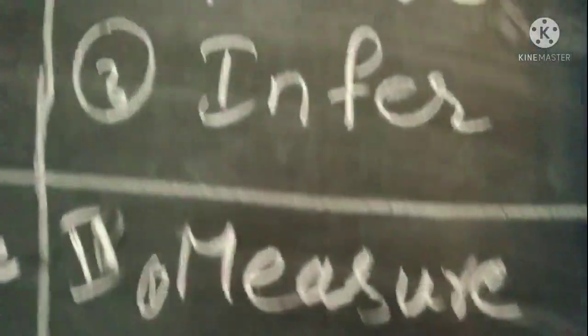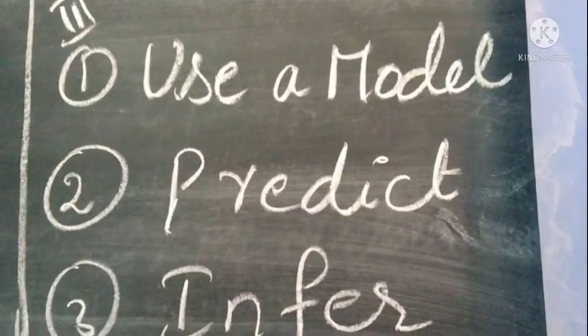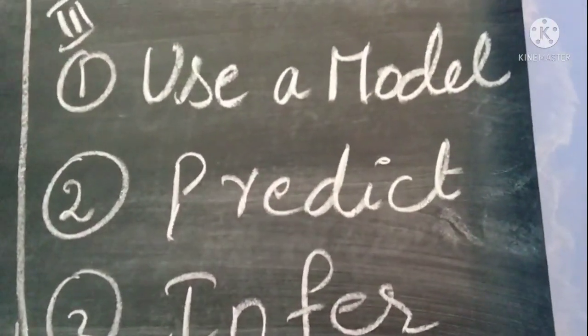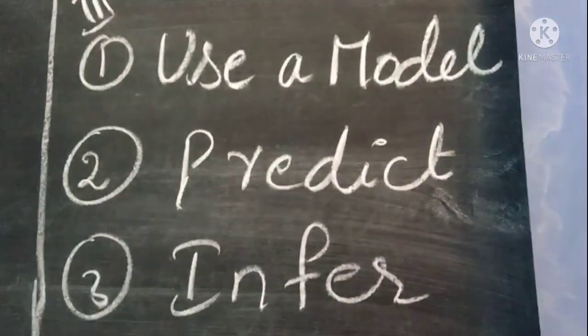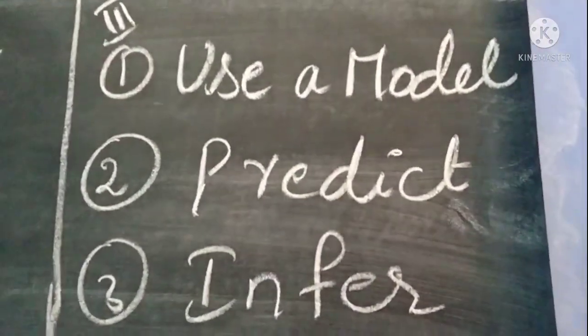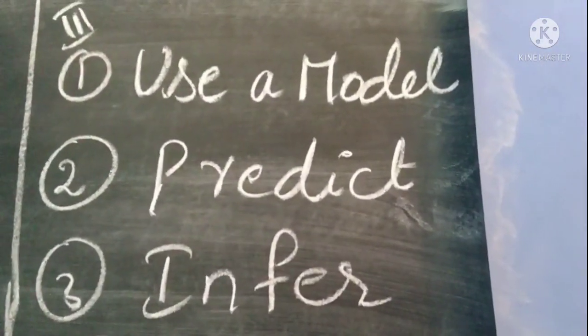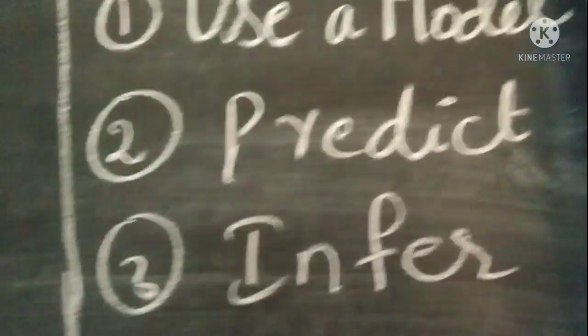Next, Arvind. Here Arvind has used the process skills of use a model, predict and infer. As I already told you, volcano. Anytime you are doing a volcano for our science fair, we make a model. In that you use science process skills like use a model, predict and infer.